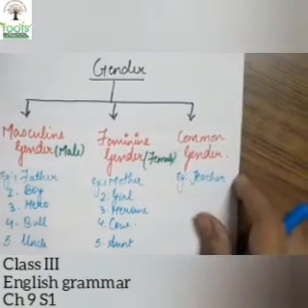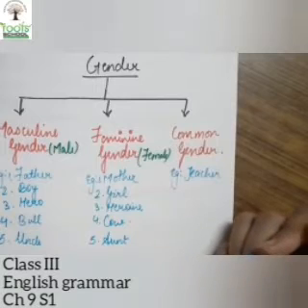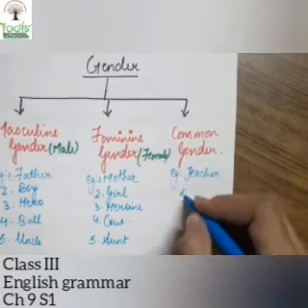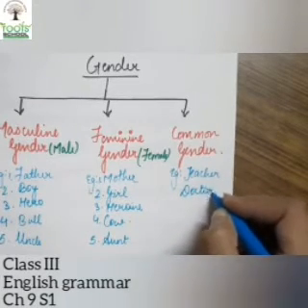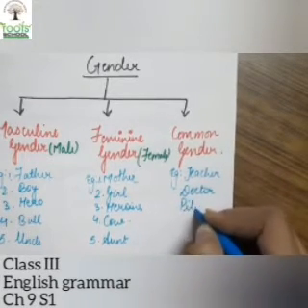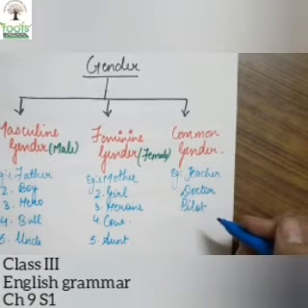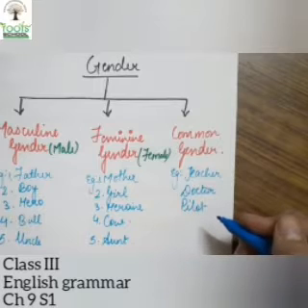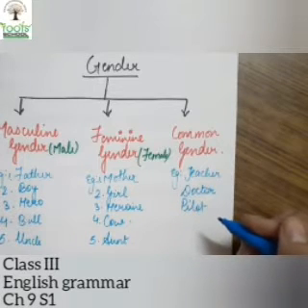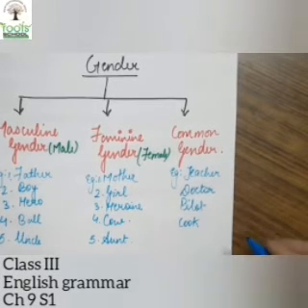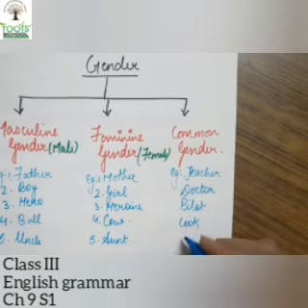Okay. And in common gender, when we don't know what the person is, either he is a boy or girl, we don't know. Example, teacher, doctor, pilot. We don't know what the pilot is. It can be a female pilot as well as a male pilot. Then cook can be male as well as female. We don't know if we say friend.